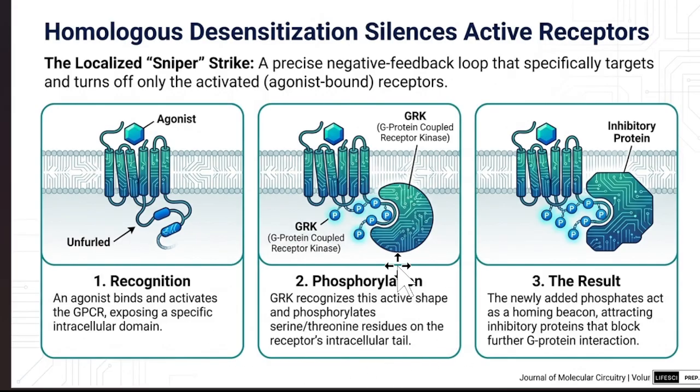Second, phosphorylation, where GRK, G protein-coupled receptor kinase, adds phosphate to the serine and threonine residues on the receptor's intracellular tail. What would be the result? The newly added phosphate acts as a homing beacon through which the inhibitory protein attaches and blocks the G protein interactions.